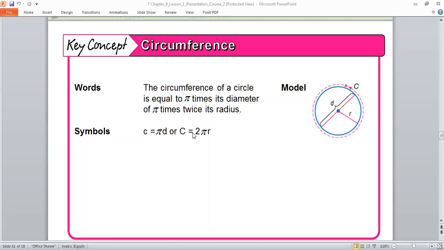Okay, I need firstly to send your homework. Your homework is very small. It is about the circumference. Open your book, please, page number 619. You will solve number 20 and 21. This is the first part of the homework.